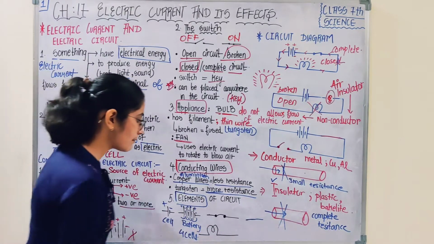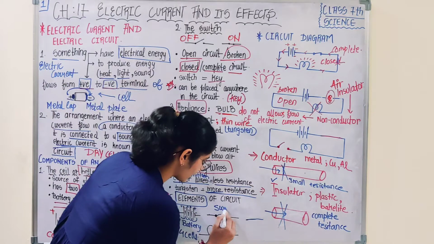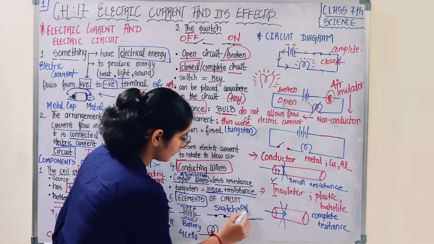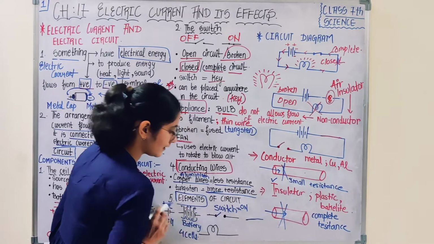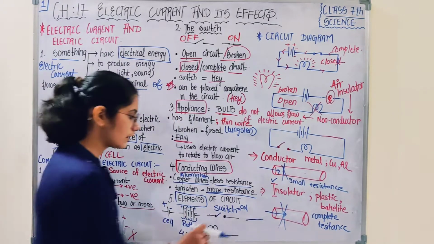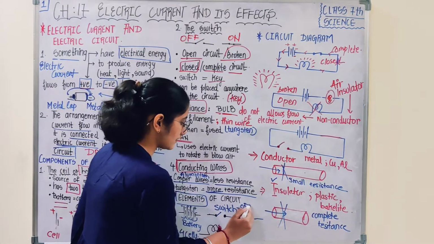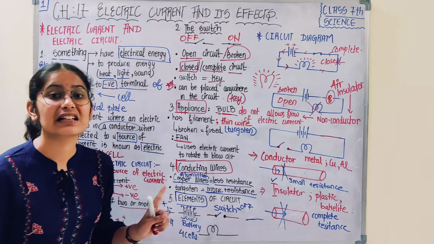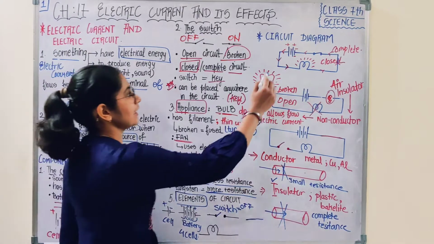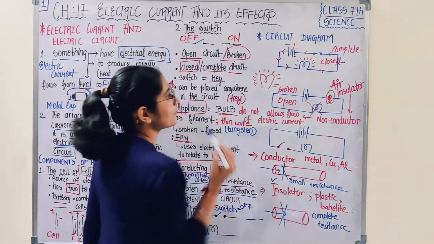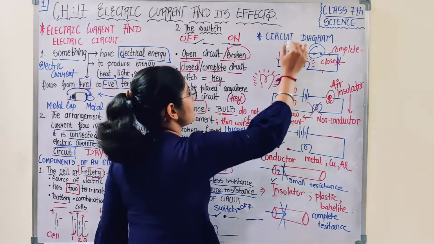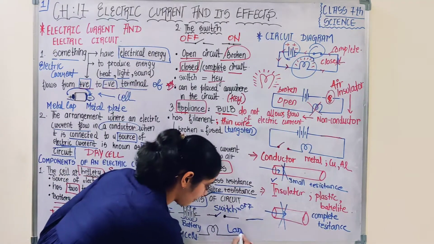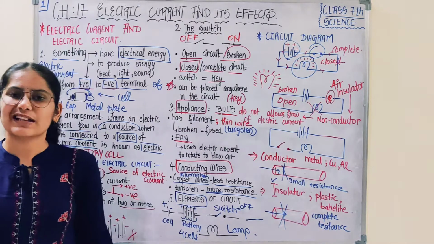This is a symbol of switch. This is in on position. If I make like this, then it is in off position. This simple line indicates conducting wire. Like you see here, these are nothing but wire. This is switch, this is battery, this is bulb. So this is bulb or lamp, whatever you want to consider.